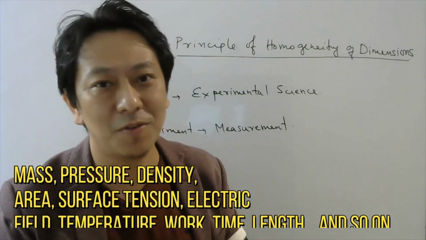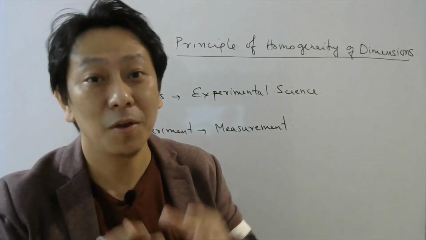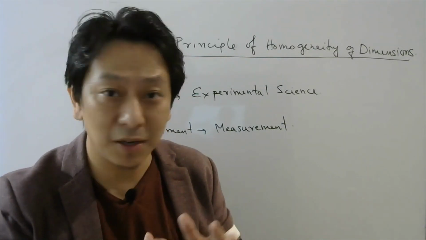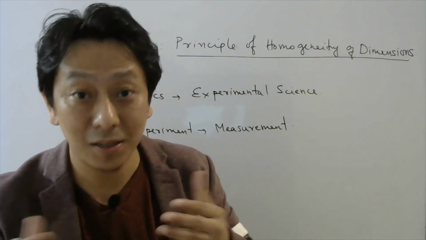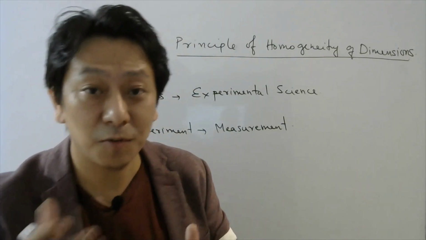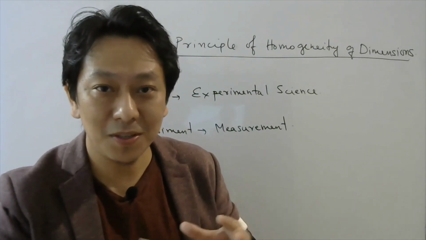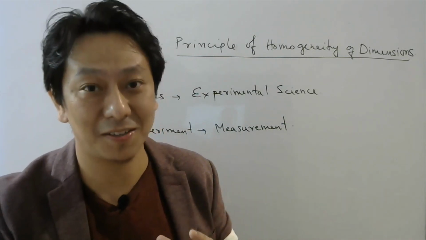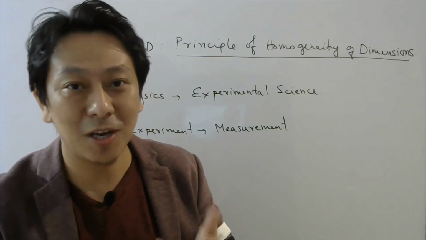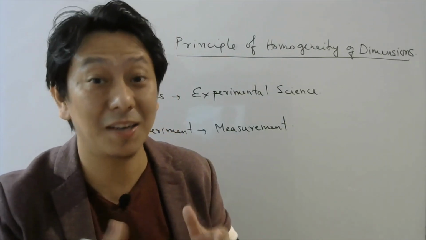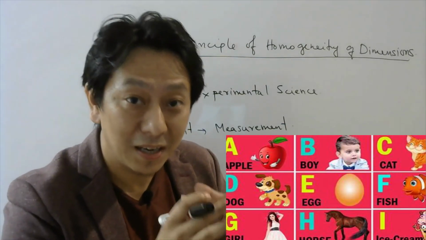Now we have so many physical quantities, but the good news is that all of them are not independent. A few of them are completely independent of each other. We call those quantities fundamental quantities, and the other quantities can be derived from these fundamental quantities. To give an example, you know that A, B, C, D are your fundamental letters, right? You cannot write A in terms of other letters. Similarly, you cannot write B in terms of other letters. But words are derived from these fundamental letters.